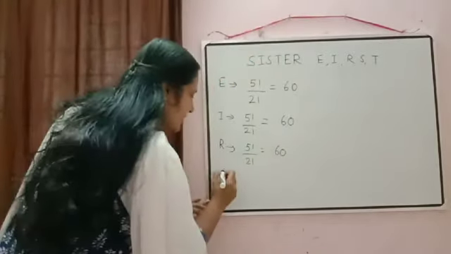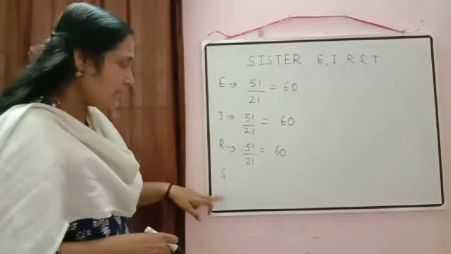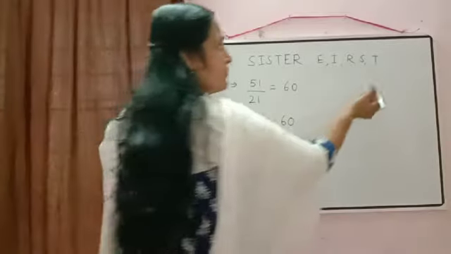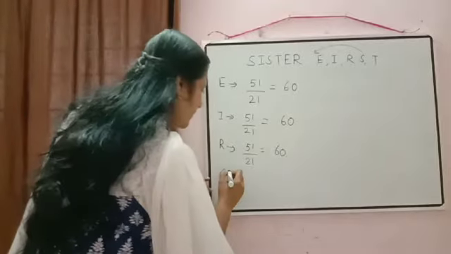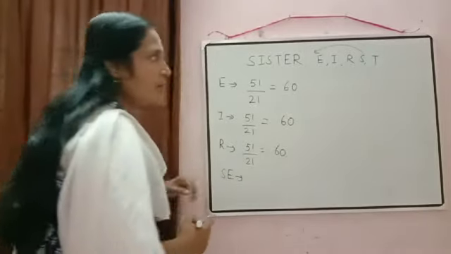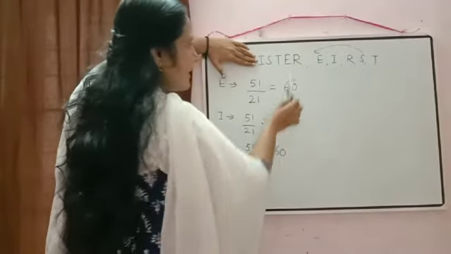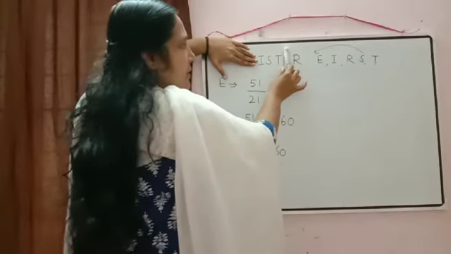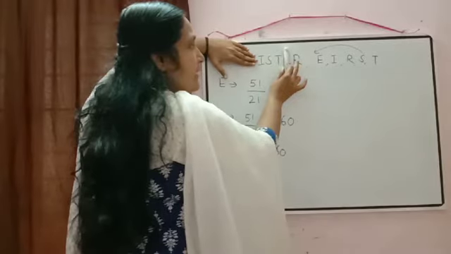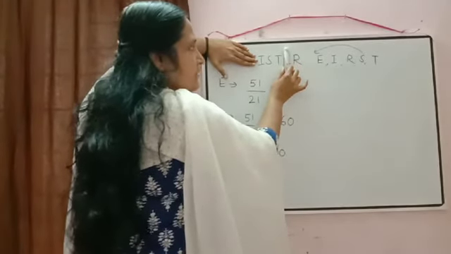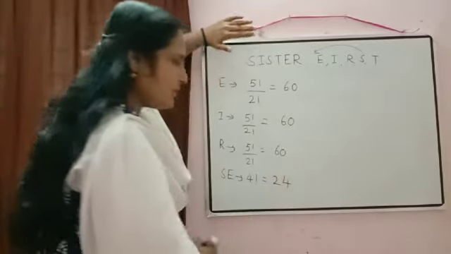Then number of words starting with S. But among the words starting with S, sister will come. So again what will we do? We'll come to the reverse order. Now we'll take 2 letters. Number of words starting with SE. Now remaining how many letters are there? 4 letters, and in these 4 letters repetition is not there. So these 4 letters can be arranged in 4 factorial ways, so we get 24.